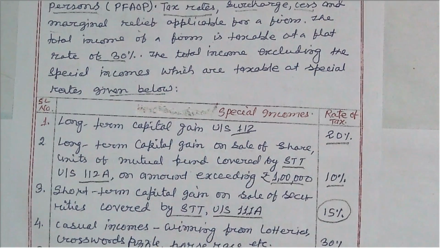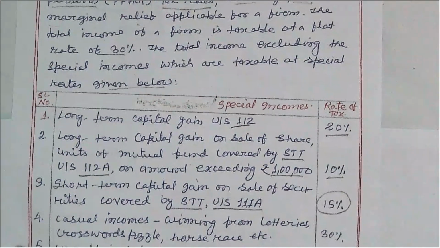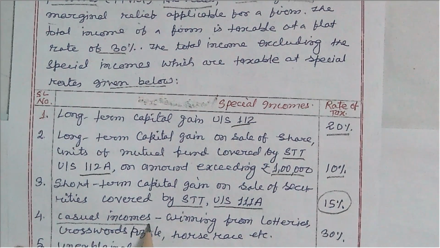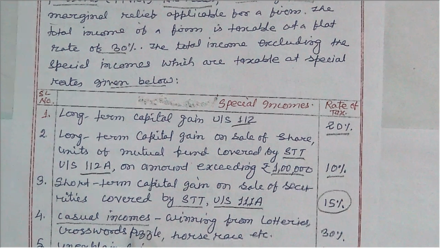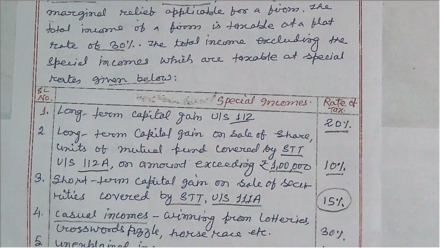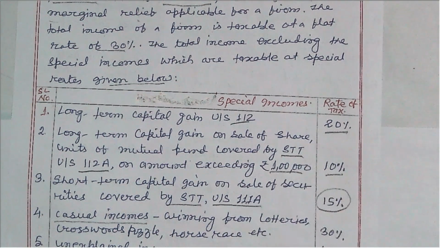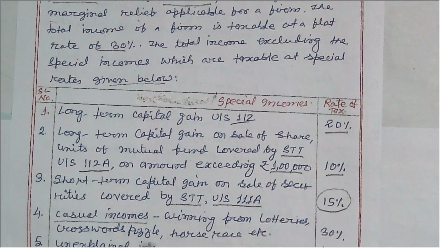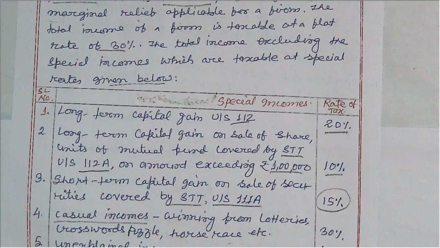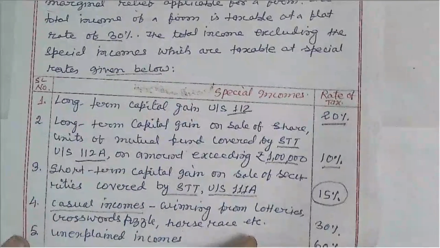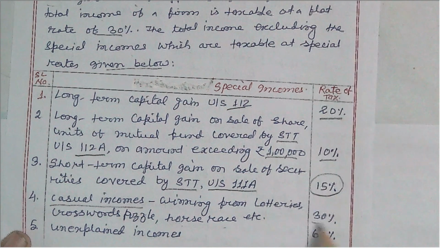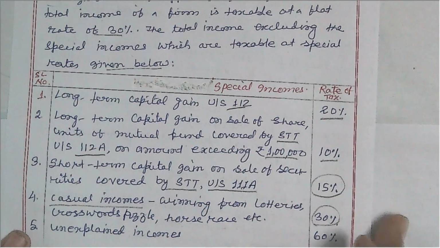Besides these incomes at different rates, casual incomes are also classified under Income Tax Act section 56 subsection 2, like winnings from lottery, crossword puzzles, card games, horse races, etc. If the partnership firm earns this income, it is chargeable to tax at a flat rate of 30%.